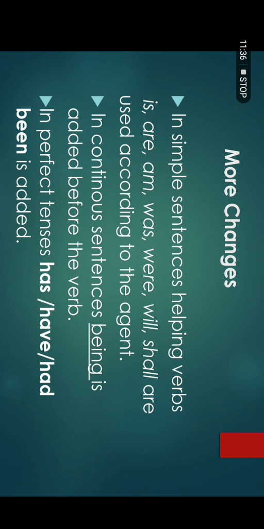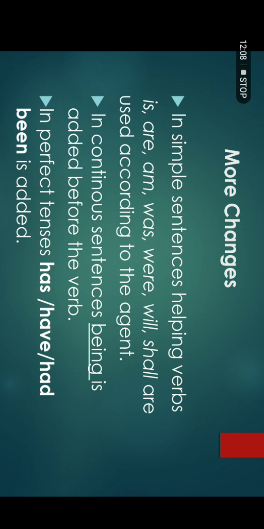But be careful, present continuous tense and past continuous tense sentences can be changed into passive voice, but future continuous tense can't be changed into passive voice. Learn it well. Listen carefully: present continuous tense and past continuous tense can be changed into passive voice, but future continuous tense can't.